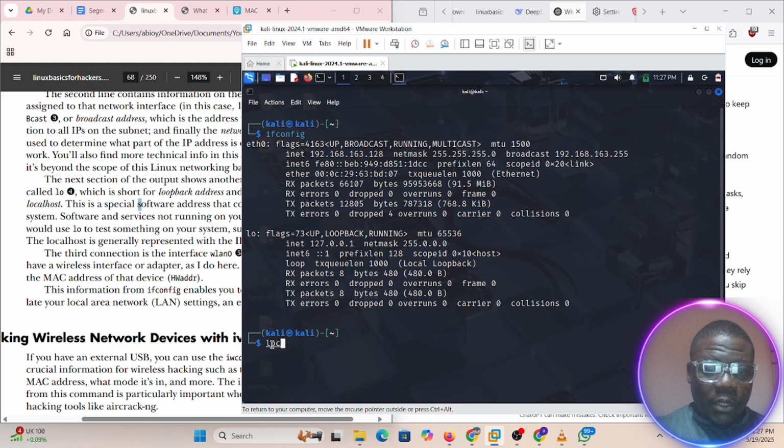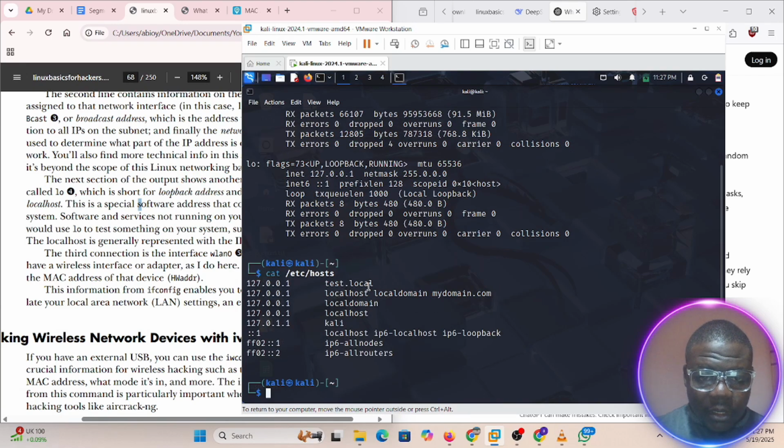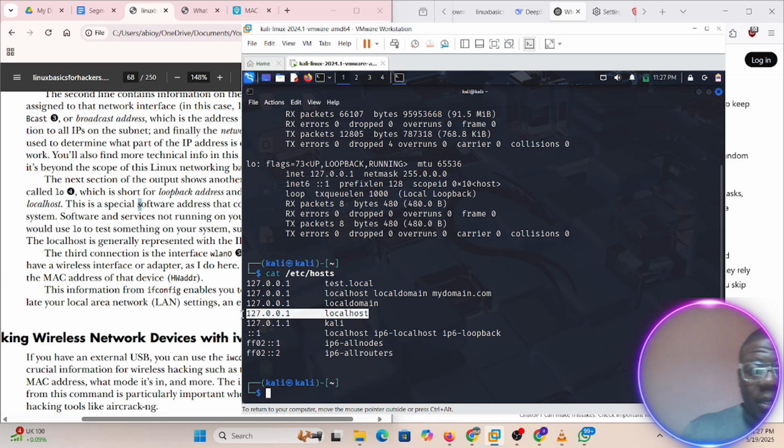If I look at my localhost, is there a way? Okay, now there's a way we can check the IP address of the localhost within your system. So all you need to do is cat /etc/hosts. If you do this, I think these are some of the setup I did there. If you look at my localhost now, look at it here. So the IP address for my localhost is, so a simple way.